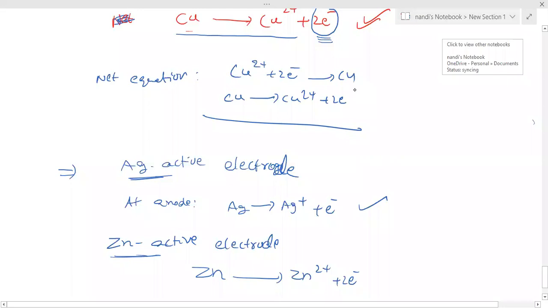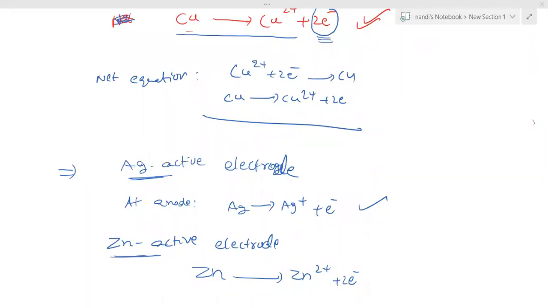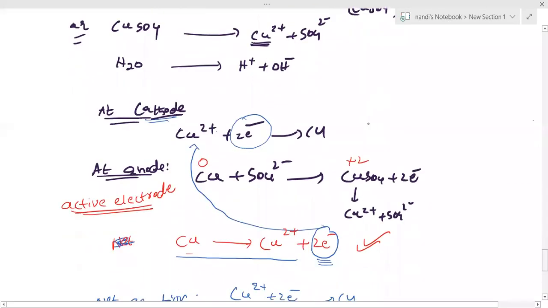To the back here. Here you can see, sir. I am finally writing this conclusion with the copper electrode. This is the same everywhere. How much copper dissolved at anode? You can see, sir.